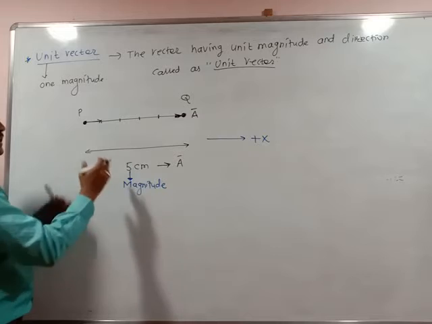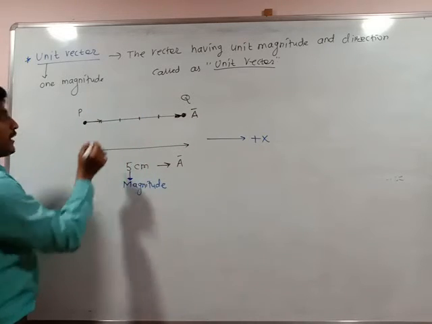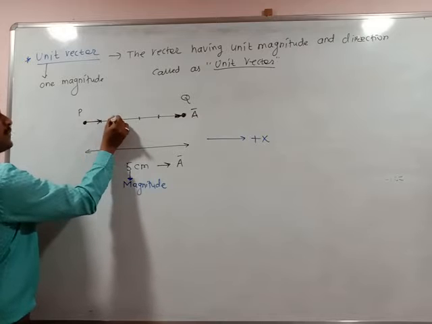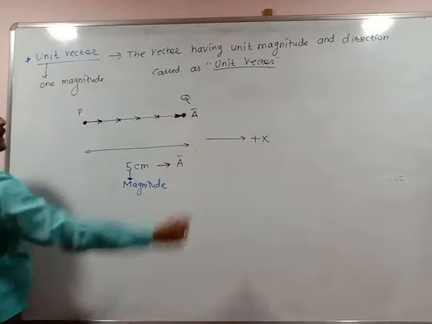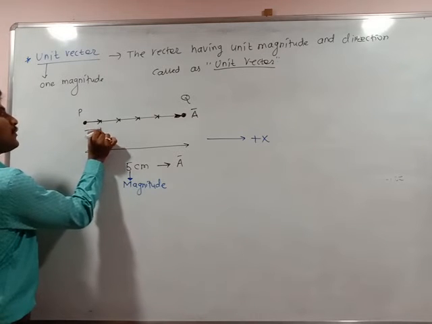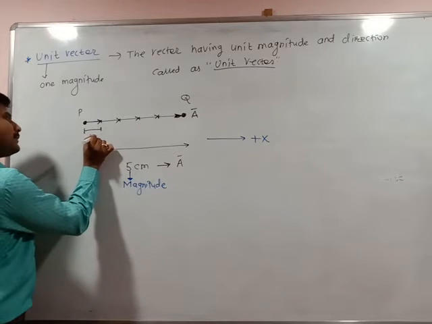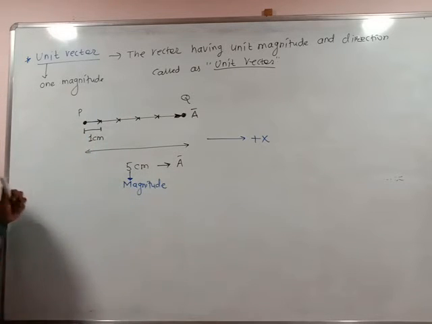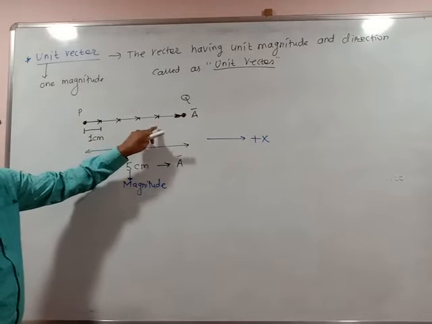I have divided the total vector a bar into small vectors: one vector, second, third, fourth and the fifth. What is the magnitude of this first vector? Its magnitude is 1 centimeter. Is it clear? This is 1, 1, 1, 1 and 1.